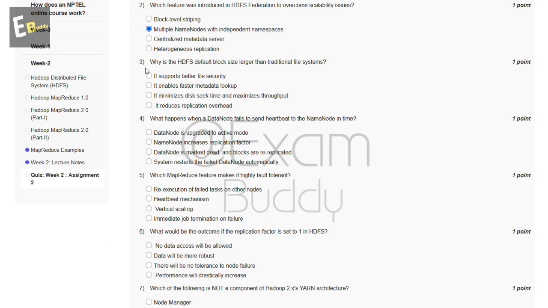Now the third question is: why is the HDFS default block size larger than traditional file systems? So these are the options, and the answer to our third question is C, it minimizes disk seek time and maximizes throughput.